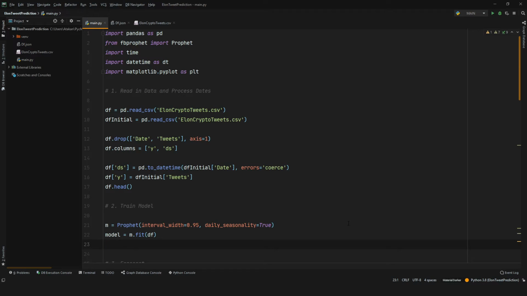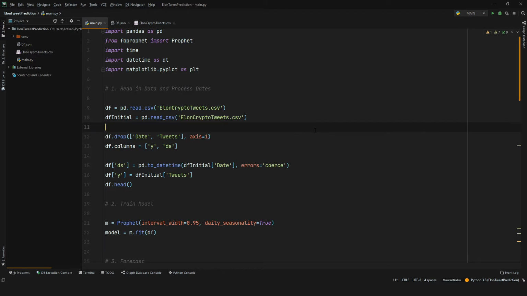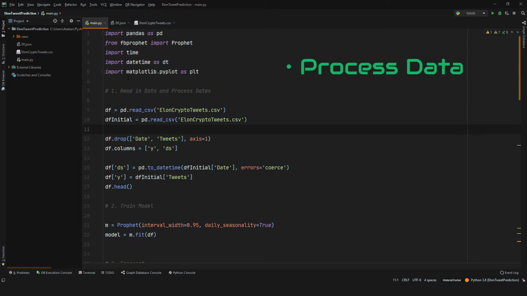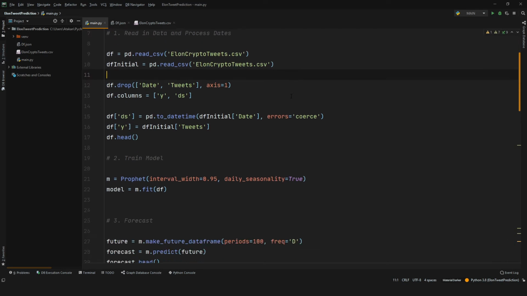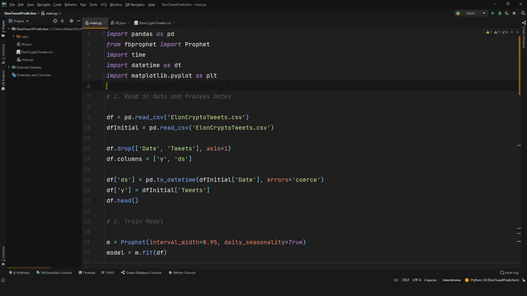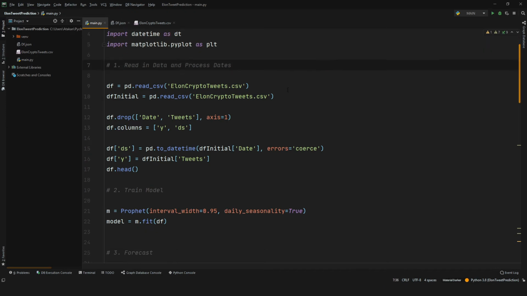But enough talking. Now let's look at the code. Now, as you can see, this is the code that I've used to process data, train the model, and make predictions. I've based this on a tutorial I found on YouTube and the documentation of the Prophet. You can find them and all of the resources I have used in this project in the description down below. Anyway, back to the code. At first, we have imported the necessary modules. Then, we begin the data read and process.